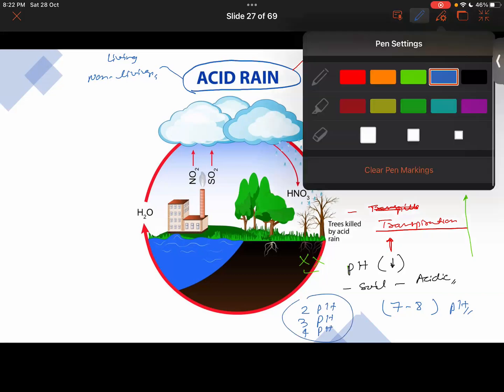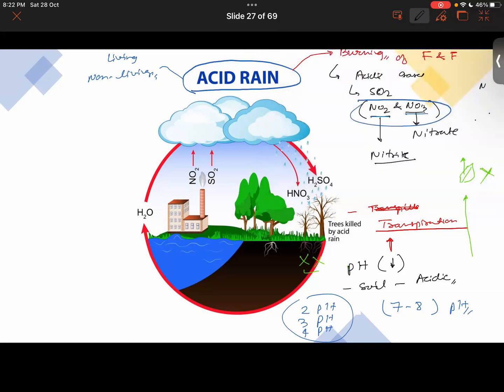Now, if we talk about what the other components are that are getting impacted by the acid rain, look over here. Buildings are there, but let's talk about the biotic components first. The fishes in the ocean are also being impacted by it. Skin cancer could also be seen.